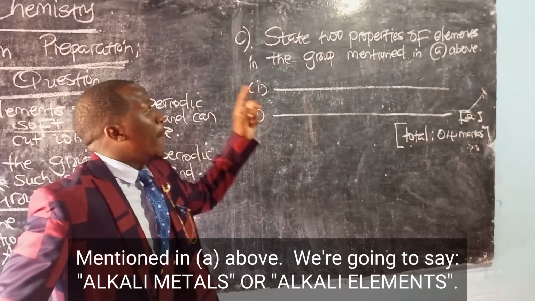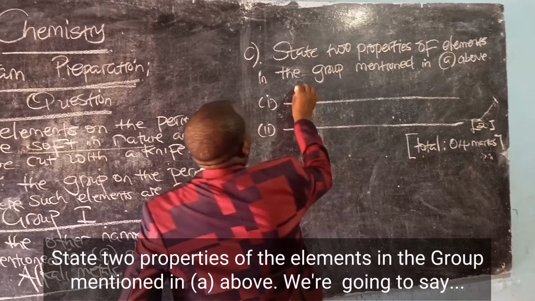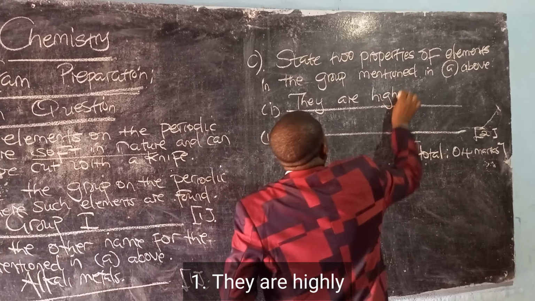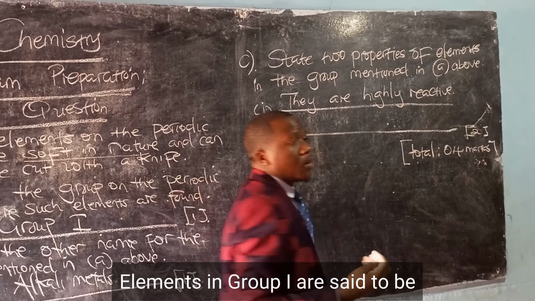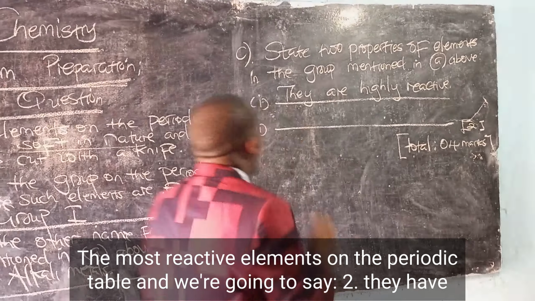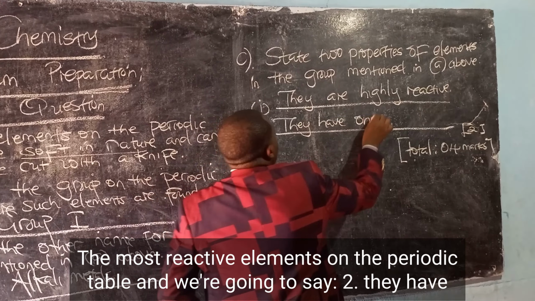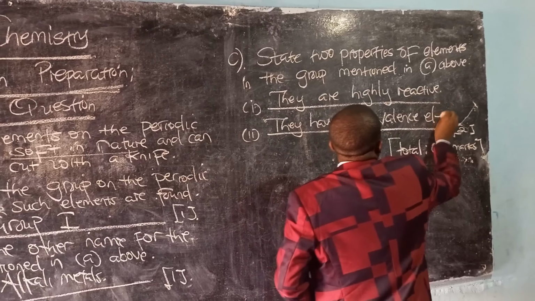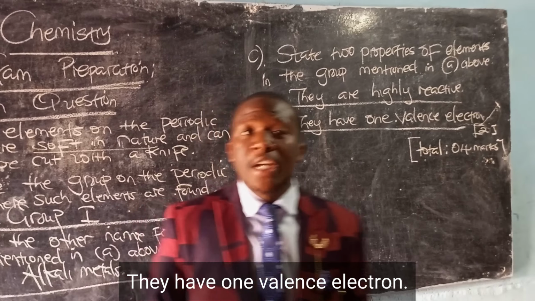State 2 properties of elements in the group mentioned in A above. We're going to say they are highly reactive. Elements in group 1 are said to be the most reactive elements on the periodic table. And then we're going to say they have 1 valence electron.